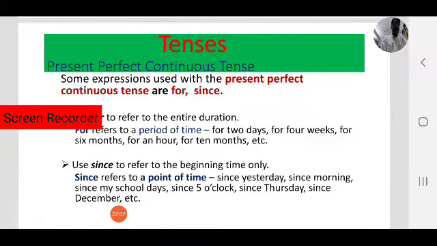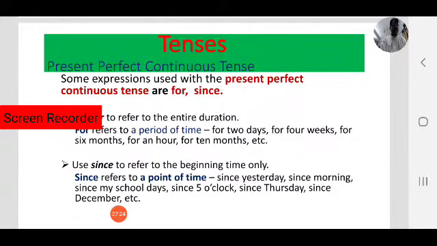These are time frames. I have been waiting for 2 hours. It has been raining since morning, as we have seen. Here for and since, these are the two time frames we use in present perfect continuous tense.